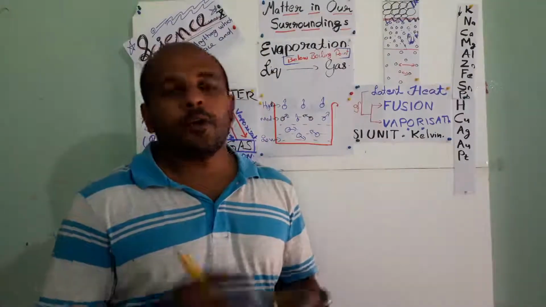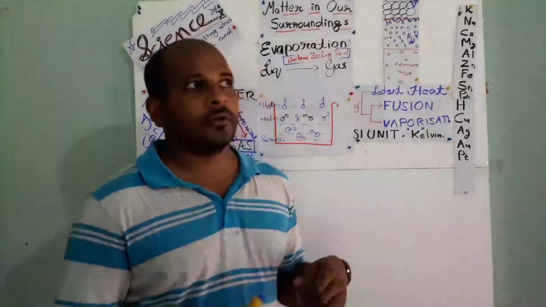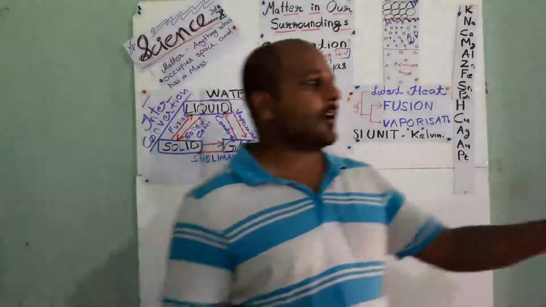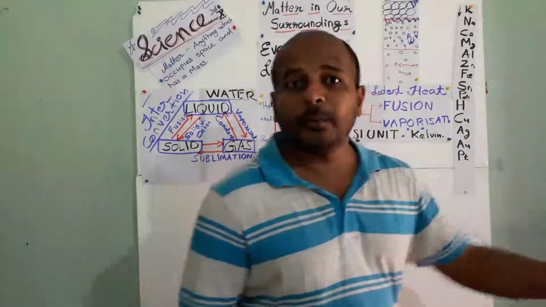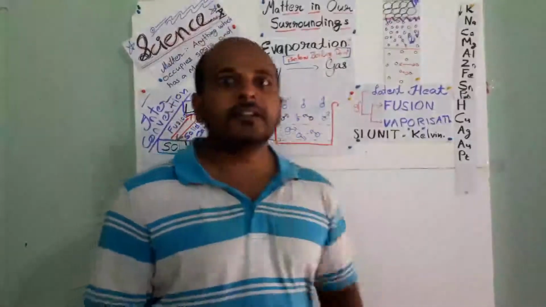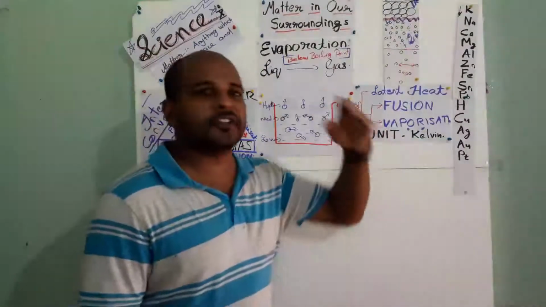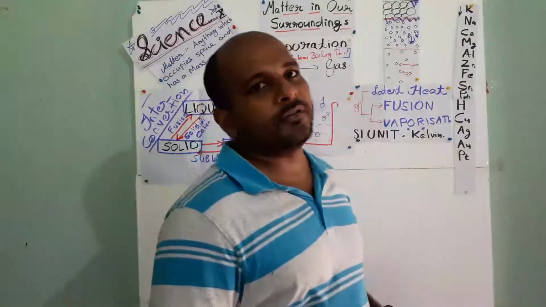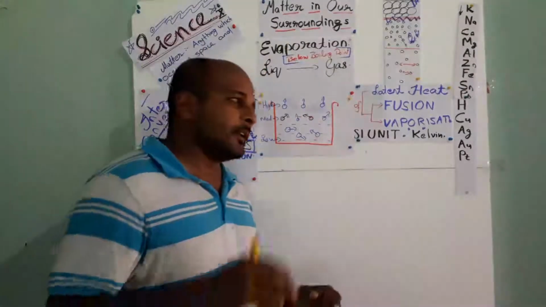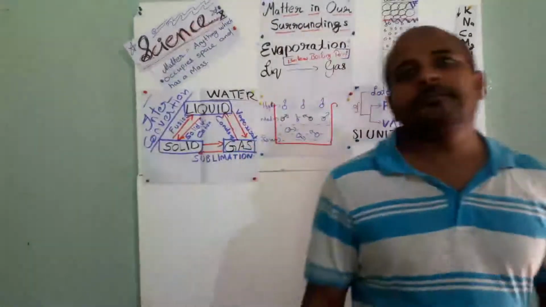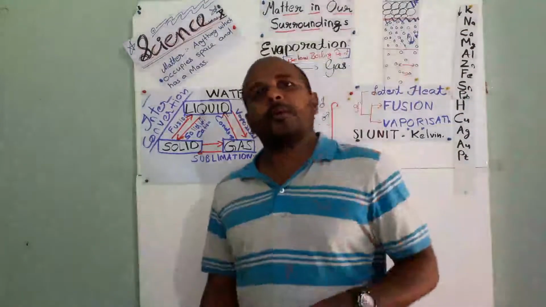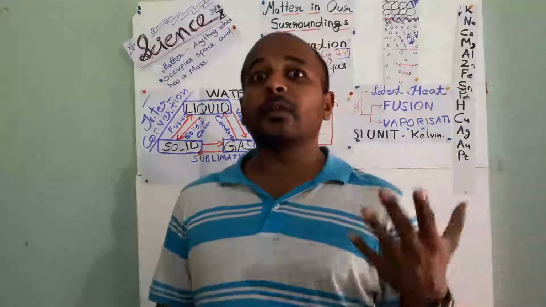Understand? We don't want to boil our clothes to make them dry. We don't want to boil our floor to make it dry. It is because of one such process called evaporation, and it occurs below the boiling point of water. Understood? So why is evaporation important? One of the biggest phenomena in the world, rainfall, is occurring due to evaporation.